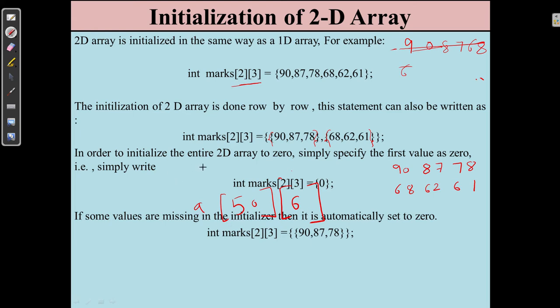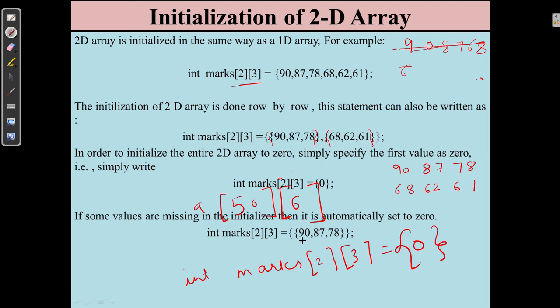In order to initialize the entire 2D array to 0, if you want to assign all the elements to 0, you could write int marks[2][3], with 2 rows and 3 columns, and simply write 0. Now every element of this two-dimensional array is going to be 0.